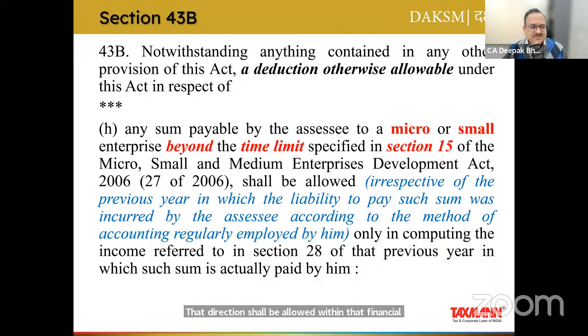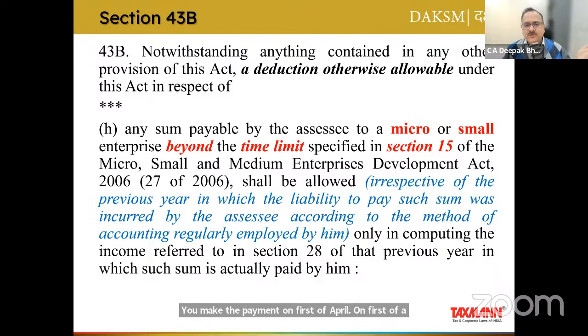Take another example. The date of delivery of goods, or maybe the date of rendering of services, is 1st of March. The due date is 30th of March. You make the payment on 1st of April. In which financial year have you claimed this expenditure?